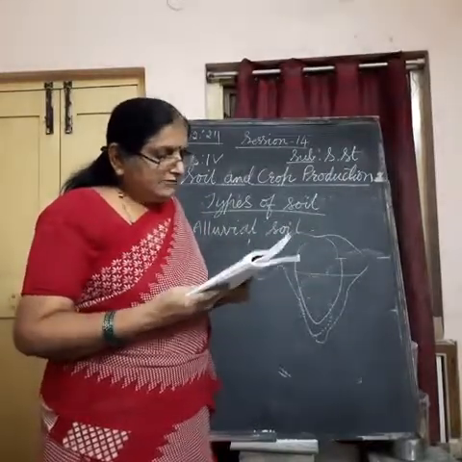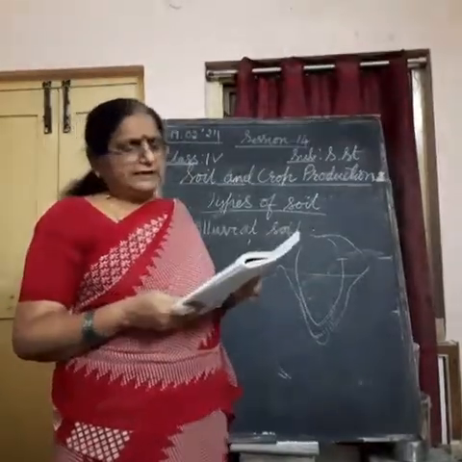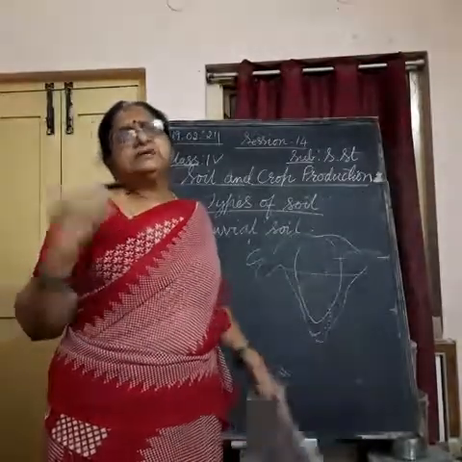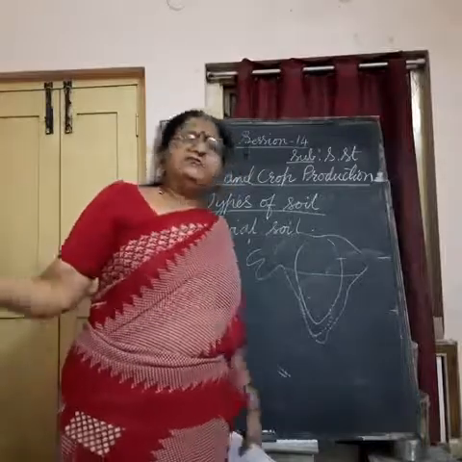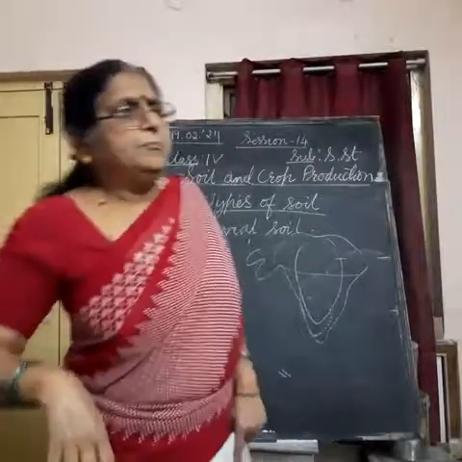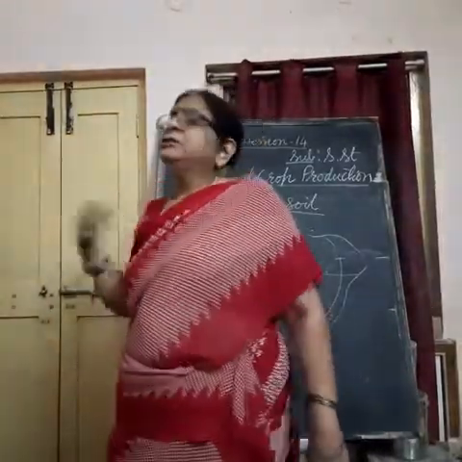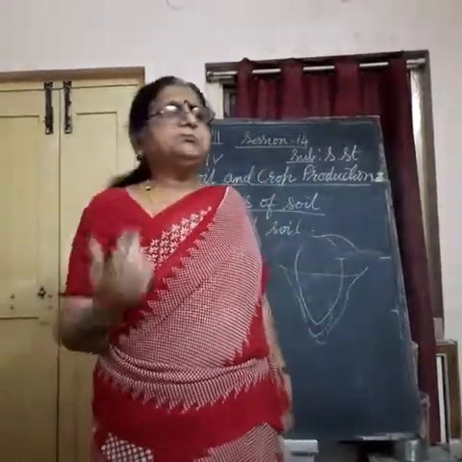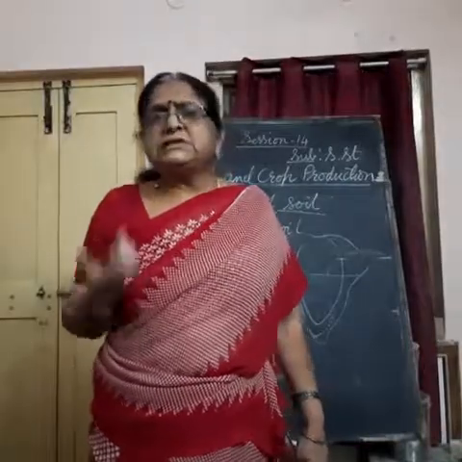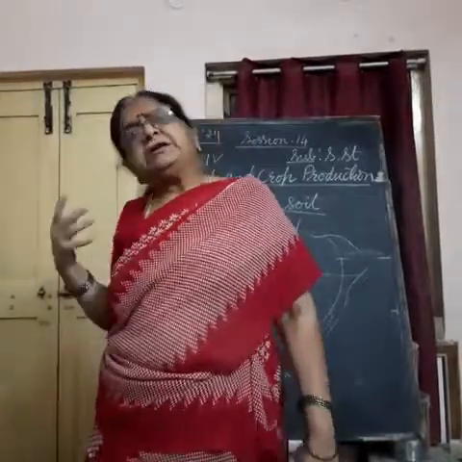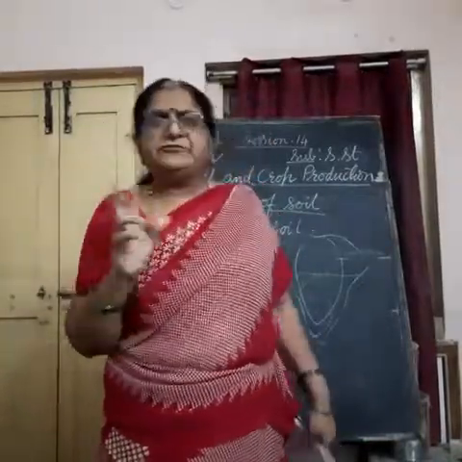Understand? In our country, we have a large variety of soil, which is somewhere very fertile, somewhere medium, somewhere not at all fertile. But our farmers, without losing hope, make the land fertile by using manures and fertilizers. What are manures? What are fertilizers? Both are different.